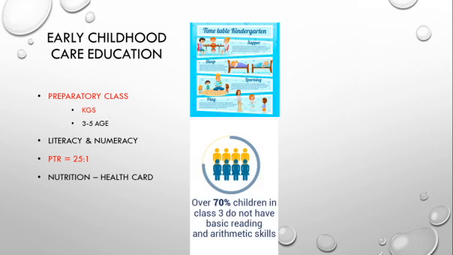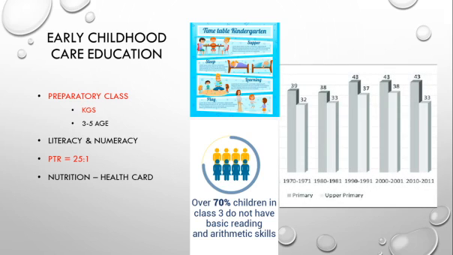The next one is that over 70% of the children in class 3 do not have basic reading and arithmetic skills. That was proposed by the survey taken by the MHRD. So they want to ensure that literacy and numeracy are strong in the students at that age. Next one is the PTR, which is the pupil to teacher ratio. The committee is proposing 25:1, but the existing one by the 2011 census is 43:1 for primary.